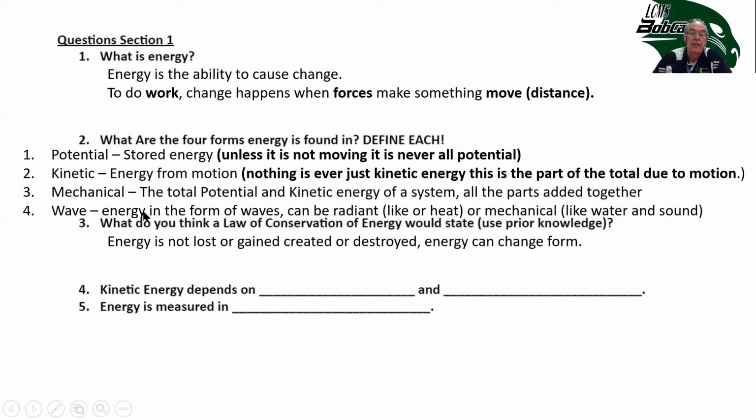The energy can change from one form to another, but it's not created or destroyed, lost or gained. Kinetic energy depends on mass and velocity. And energy is measured in joules, just like work was measured in joules, because work is a transfer of energy.